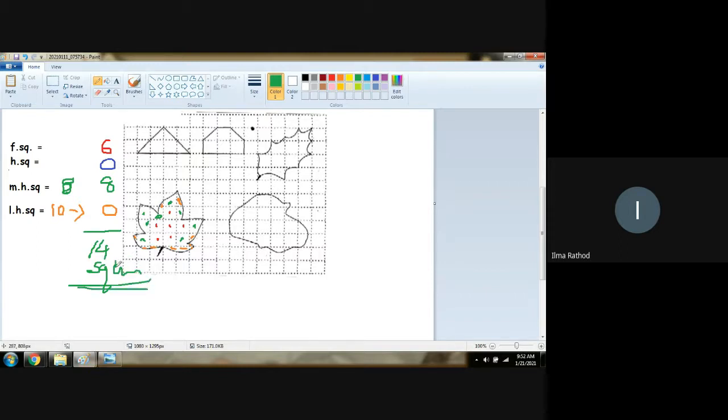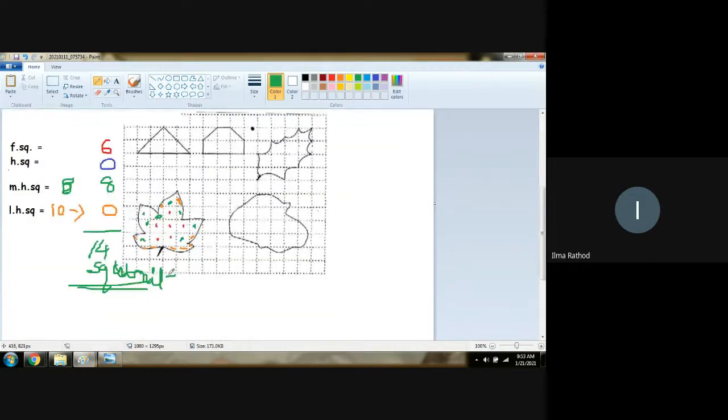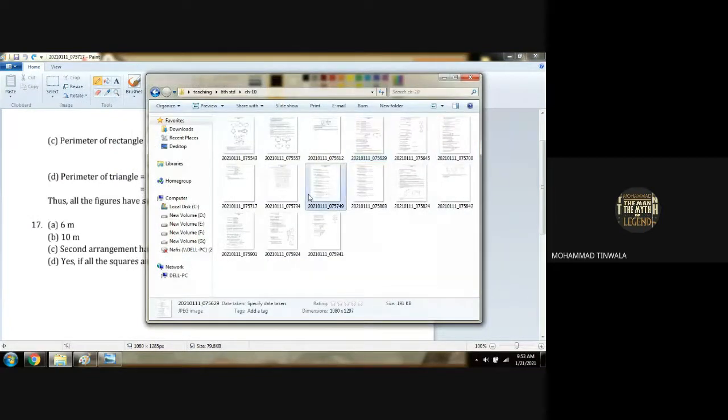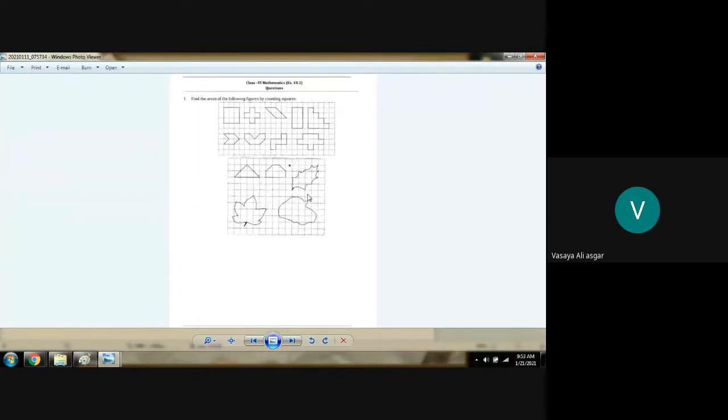If centimeter is not given, write square units. It can be anything: per centimeter, per meter. Are you getting it? Cleared with this sum? Yes, sir. Anybody has any doubt with this? No, sir. Chalo, we are moving to exercise 10.3. Exercise 10.2 is over. This was only question number 1, belonging with 2 different questions.